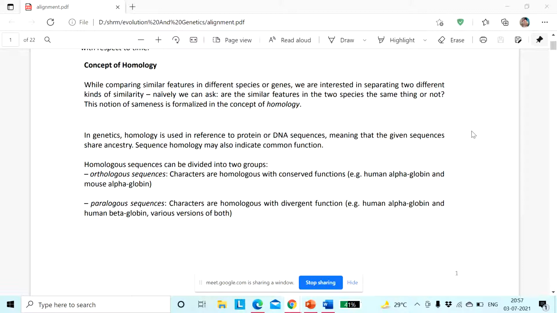But when you are talking about a particular protein sequence, we know protein is made up of what? Unit of proteins? Amino acids. Right. So there are 20 essential amino acids in the living systems, organisms.